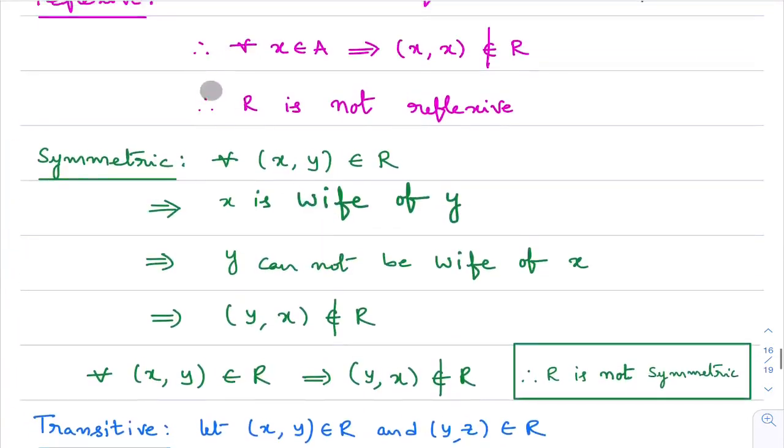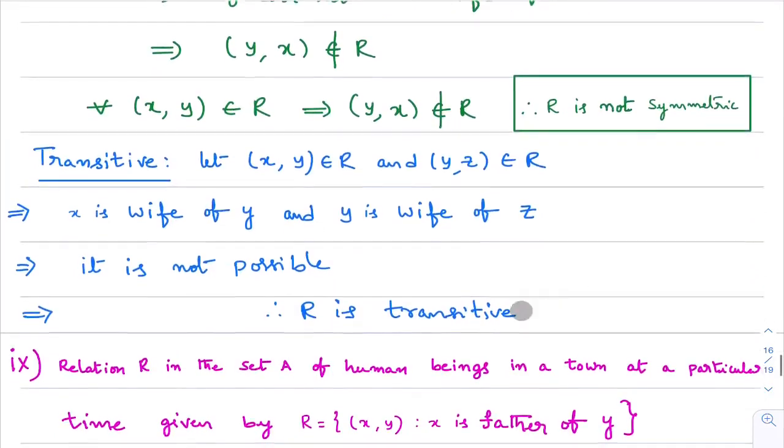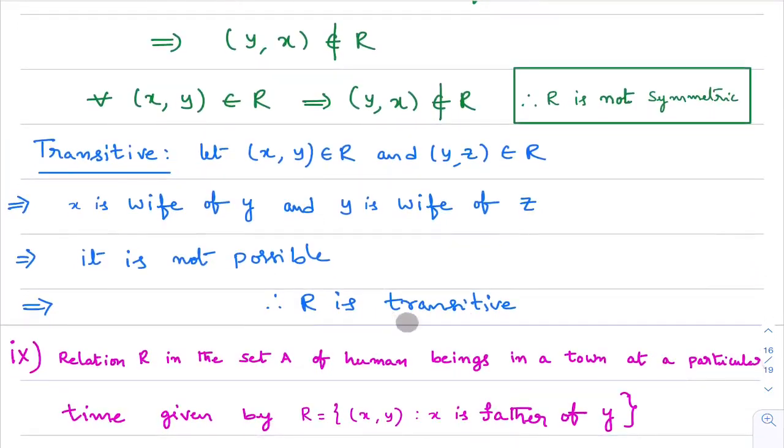See here, in our college material they have given that this relation is not transitive, but in the NCERT textbook they have given that this relation is transitive. That's why I'm saying it is a little controversial, but please believe me, what we are doing is 100% correct. Please watch that video: what is reflexive relation, symmetric relation, transitive relation, definition with example. That is the second video in Relations and Functions.